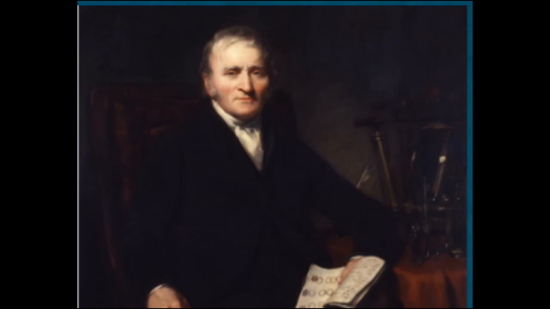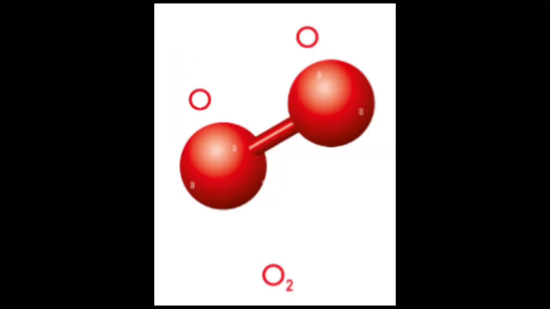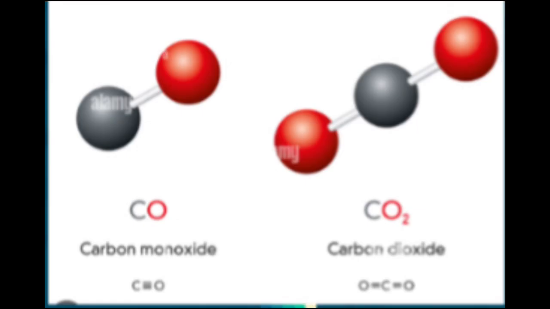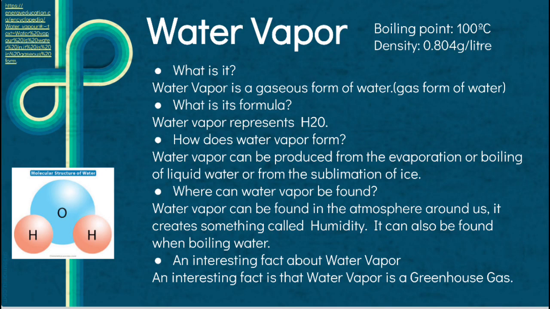John Dalton talks about four different types of gases: water vapor, oxygen, nitrogen, and carbon dioxide. Number 1 is water vapor. What is water vapor? Water vapor is a gaseous form of water. What is its formula? Water vapor represents H2O.